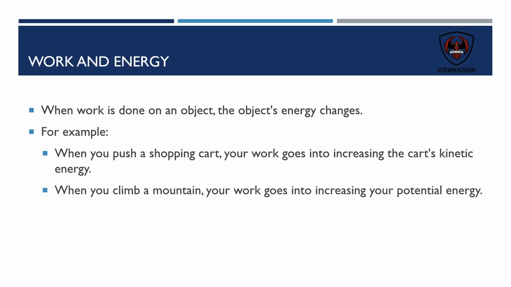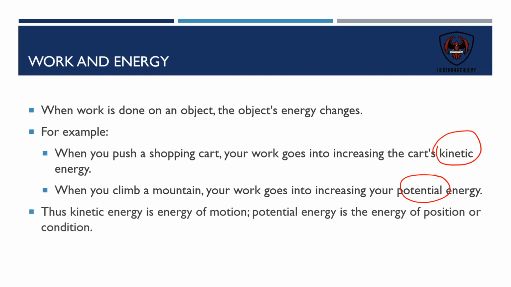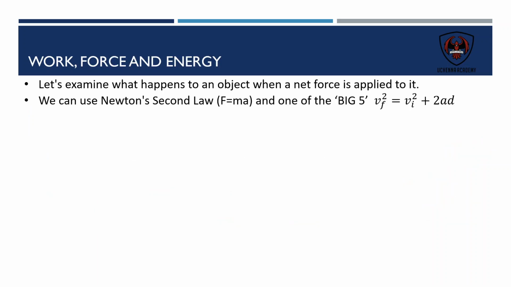Energy comes in different forms. There's kinetic or potential energy, among others. Kinetic and potential energy are the ones that are really concerned with mechanical energy, and that's something that we're really focusing on today. So kinetic energy is really energy of motion. So when things are moving, we talk about their kinetic energy. Potential energy is the energy of position or condition, so the potential to do work.